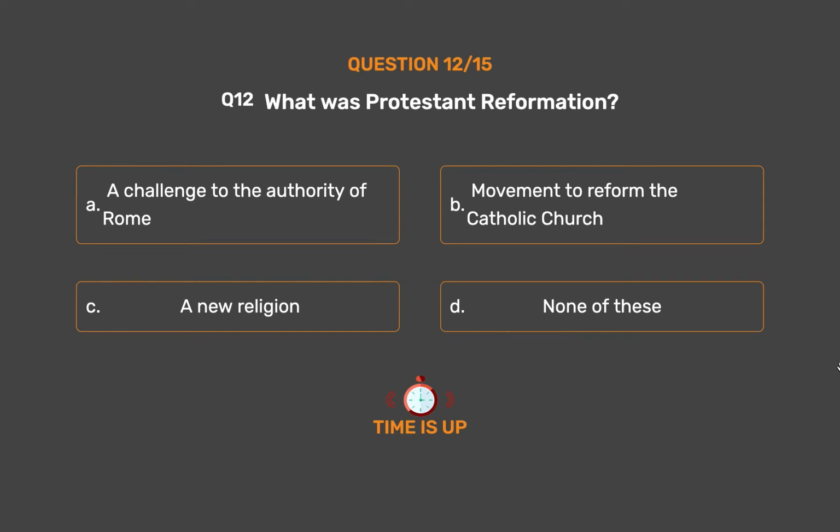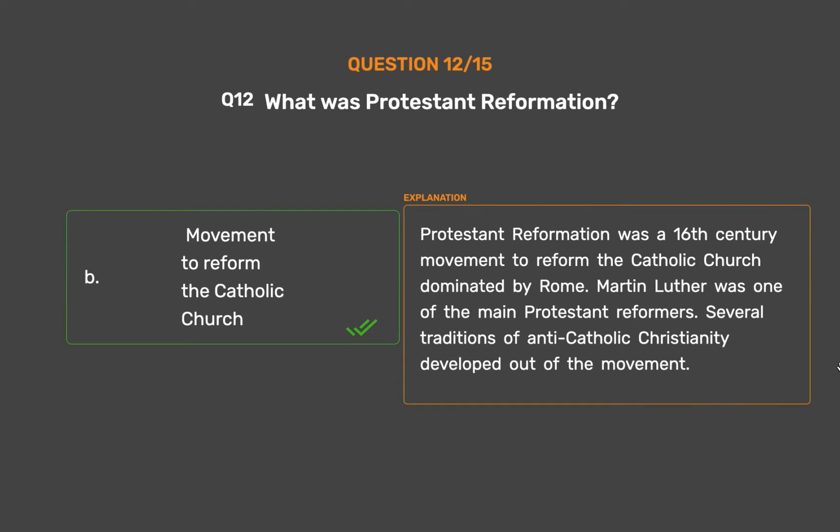The correct answer is option B. Movement to reform the Catholic Church. The Protestant Reformation was a 16th century movement to reform the Catholic Church dominated by Rome. Martin Luther was one of the main Protestant reformers. Several traditions of anti-Catholic Christianity developed out of the movement.